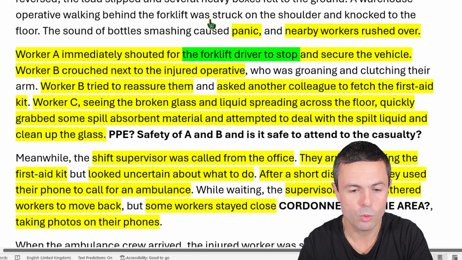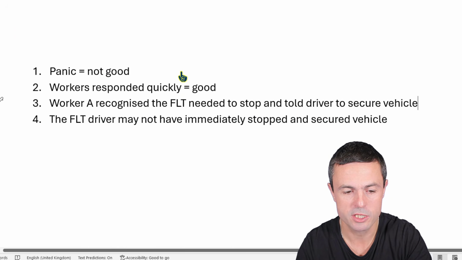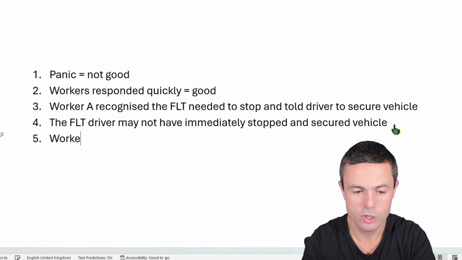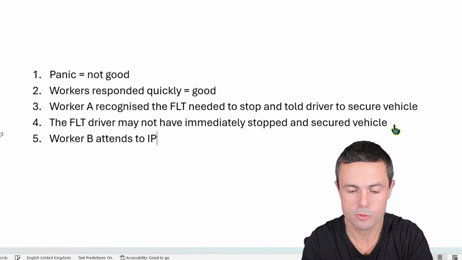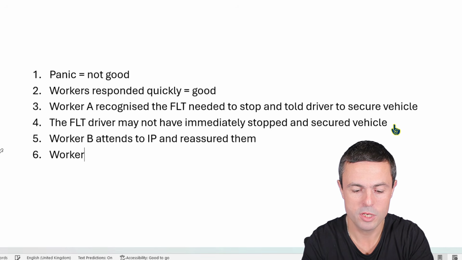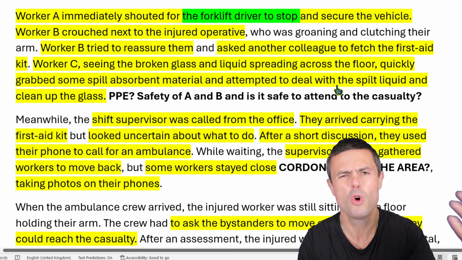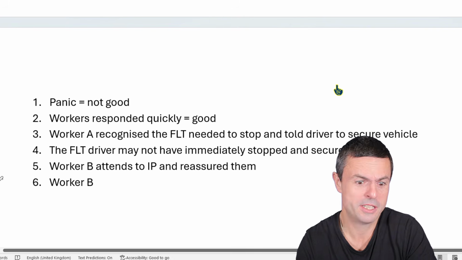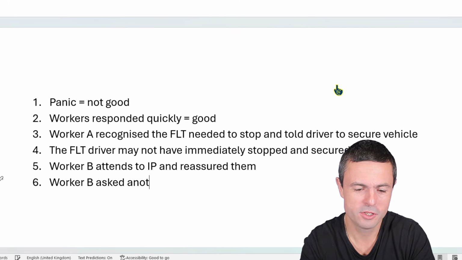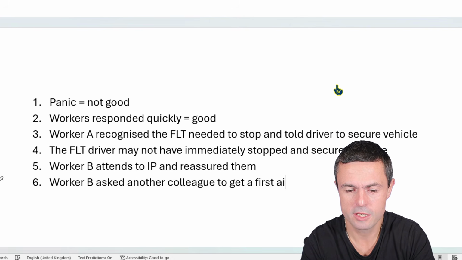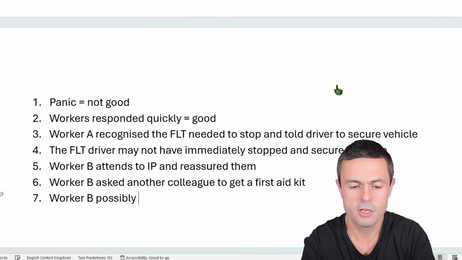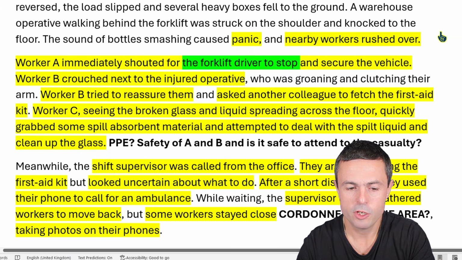Right, what's next? So we've got worker B is being attentive, crouching down, reassuring, tells someone to get the first aid kit. So worker B attends to injured person and reassures them. That's good. Worker B, who did they ask? Worker B asked another colleague. So that's, who's that? That's worker D? I don't know. Worker D. Worker B asks another colleague to get a first aid kit. Worker B, possibly not first aid trained. That's not good. As in that they may be tempted to do first aid without actually being trained. So they're gonna get a first aid kit.